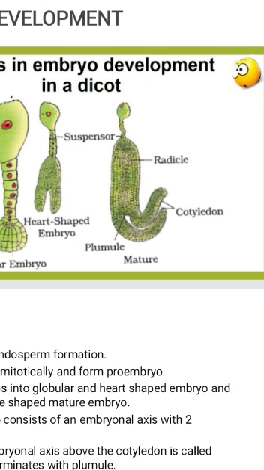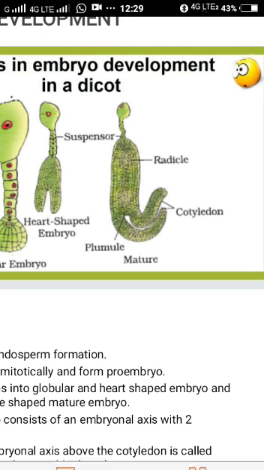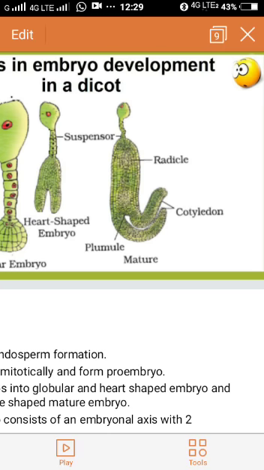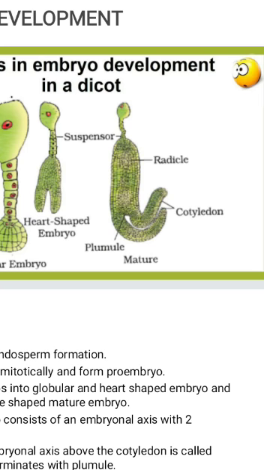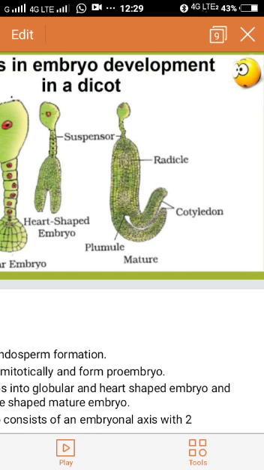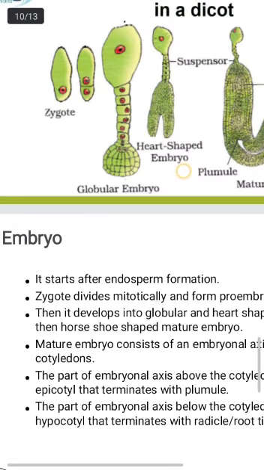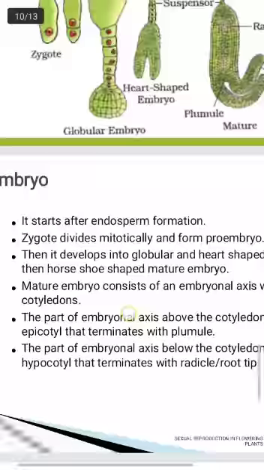The matured embryo consists of an embryonal axis and 2 cotyledons. The part of the embryonal axis above the cotyledon is called epicotyl, that forms the plumule. Plumule will form the shoot system. The part of the embryonal axis below the cotyledon is called a hypocotyl, that forms the radicle. The radicle develops into root system. This is how embryo development occurs in case of a dicot plant.